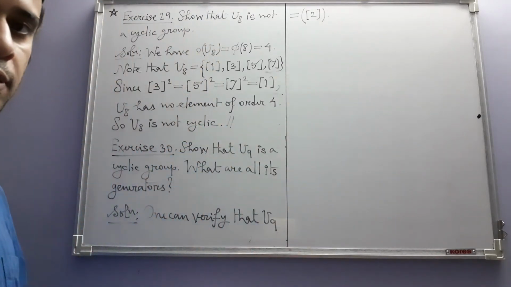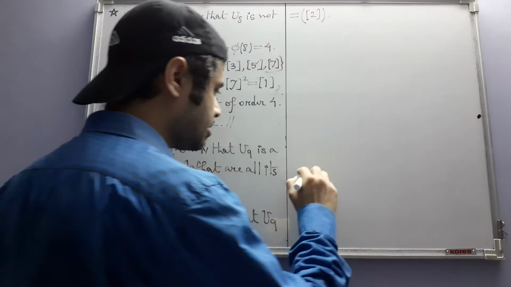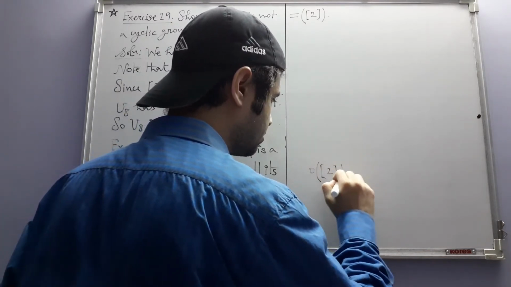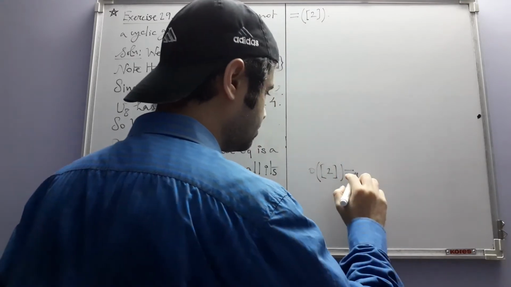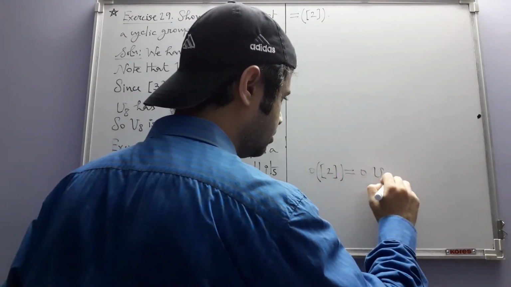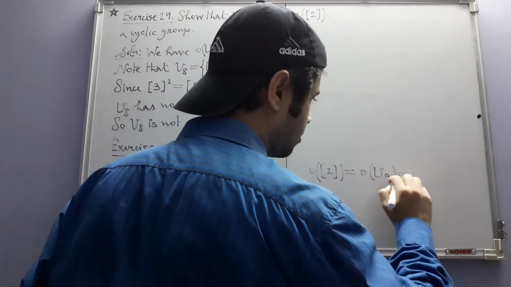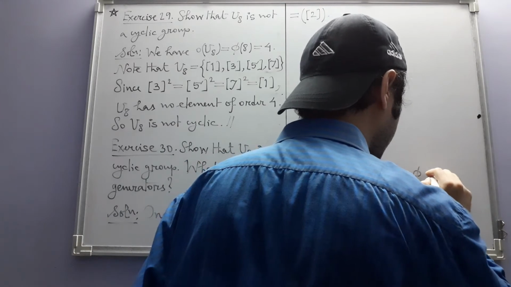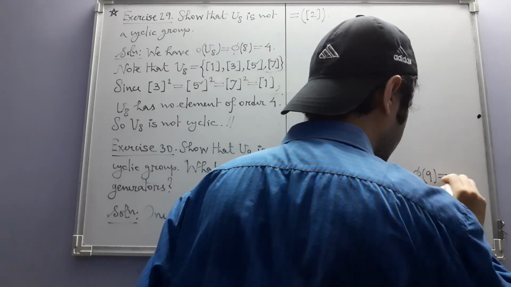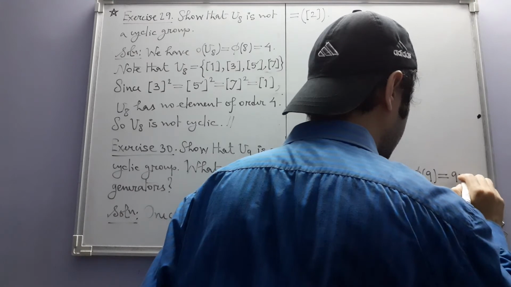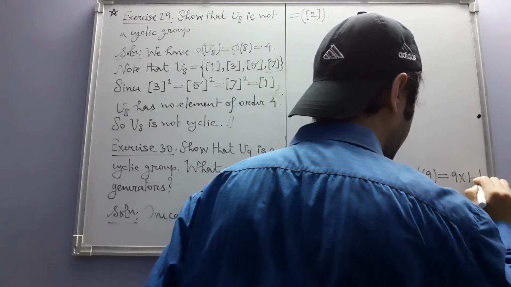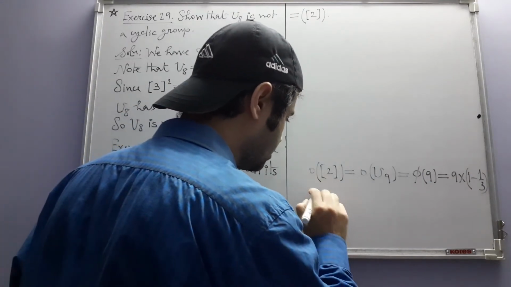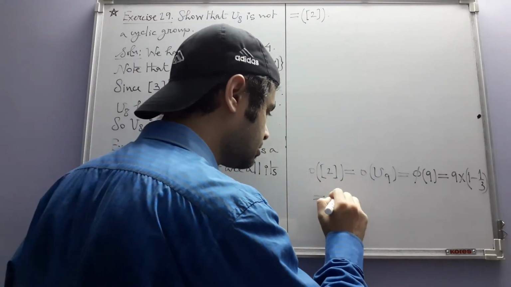How will you verify this? To verify this, you just have to show that the order of this congruence class is equal to the order of U9. Now the order of U9 is what? By our formula, this is phi of 9, and phi of 9 is 9 times 1 minus 1 by 3. So that is equal to 9 times 2 by 3, which is 6.